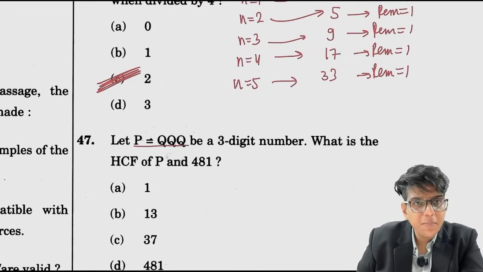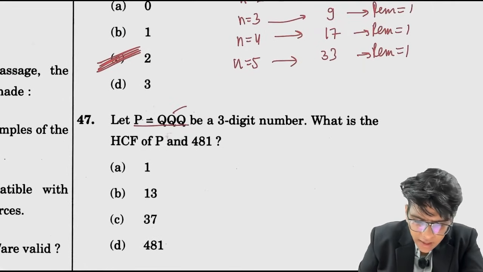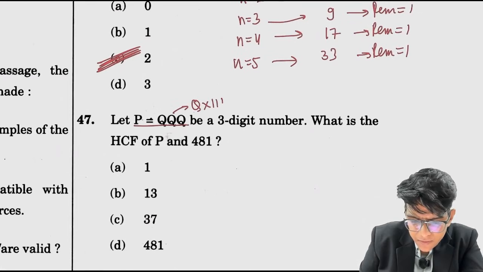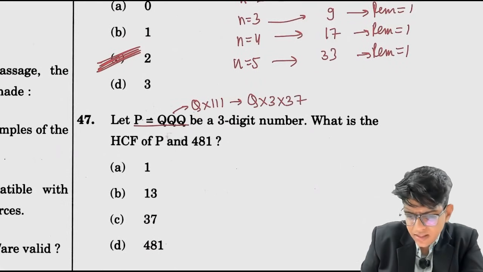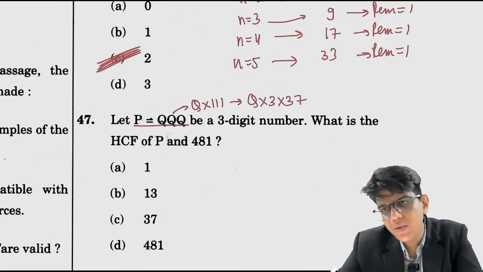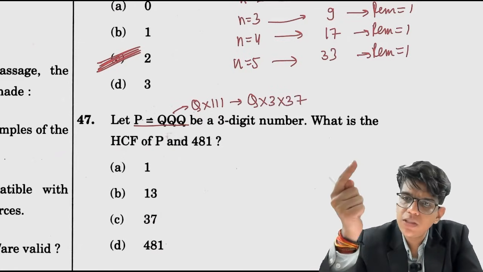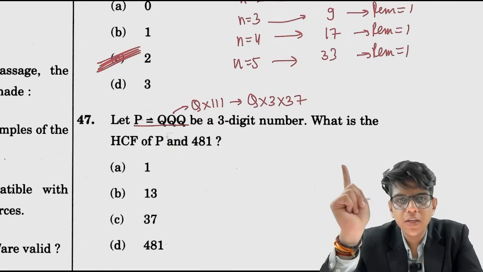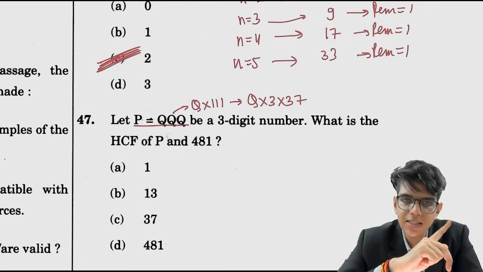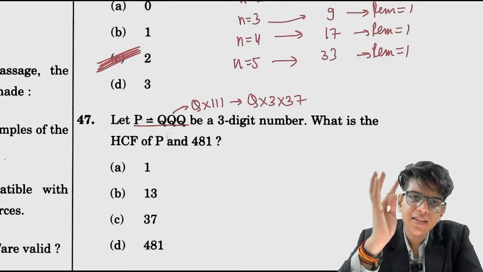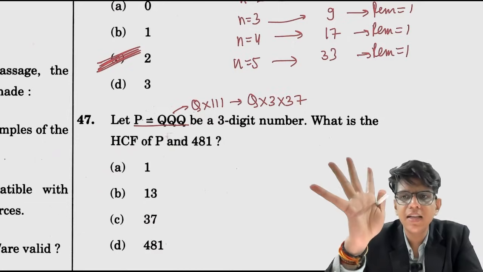Let P be a number QQQ. What is QQQ? Q into 111. What is 111? It is 3 into 37. In divisibility you need to learn that 111 into 1001 is 111111. A 6-digit number like 111111 is always divisible by 3, 37, 7, 11 and 13.